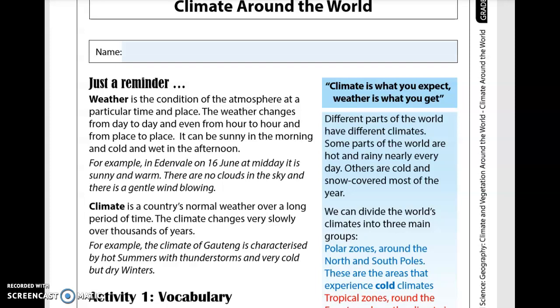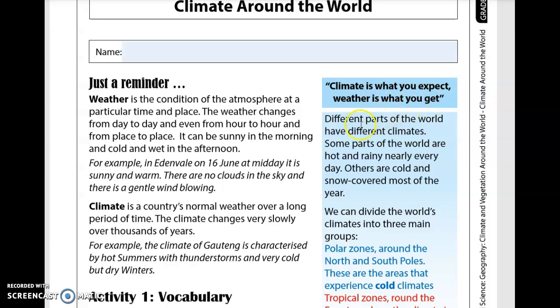Now, if you look at the right-hand side, you will see a summary of the most important words, and we are going to copy that down. So the first block there you don't have to copy. Climate is what you expect, weather is what you get.